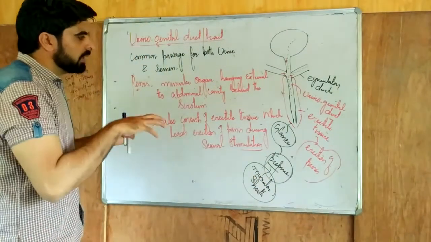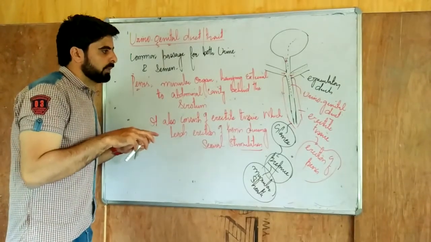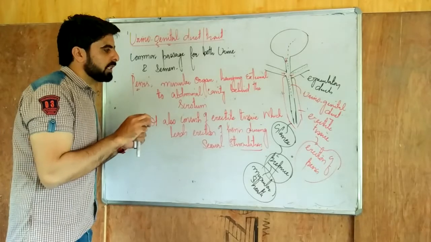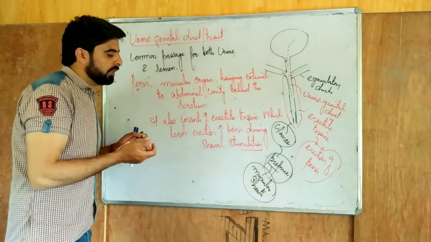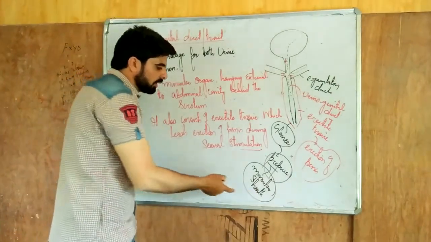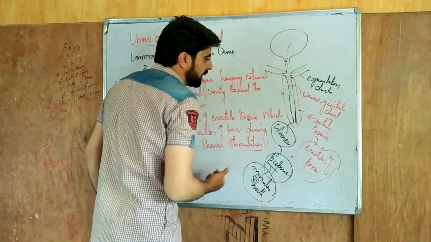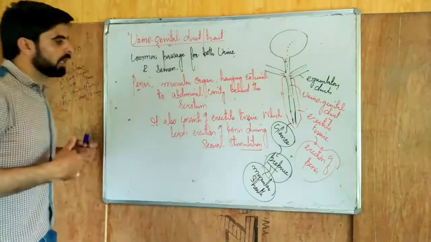This muscular sheath should be cleaned, because a white substance, some waste, gets accumulated here, and it leads to infection. But the most important thing is that this muscular sheath should be cleaned so as to prevent the tip of the penis from infection.